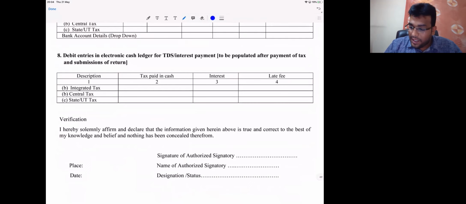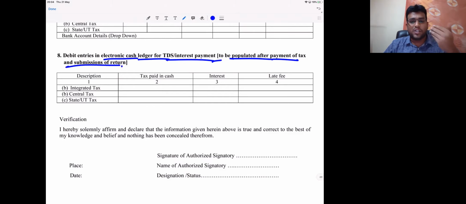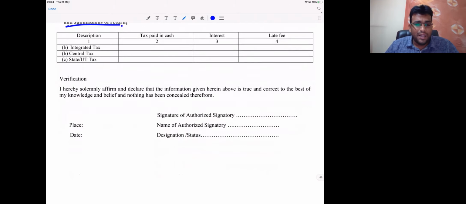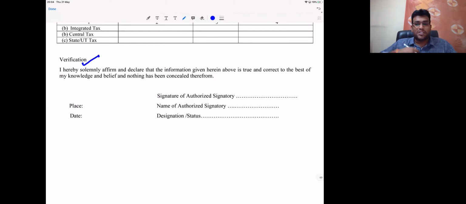Next. Debit entries in cash ledger for TDS or interest payment to be populated after payment of tax and submission of returns. That means once you make payment, this will auto-populate. This will auto-populate how you have paid. That details will come automatically here. Getting clarity, friends? Speak out. Wonderful. Come on.